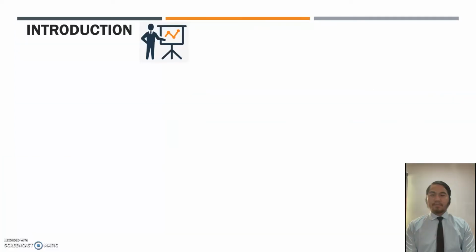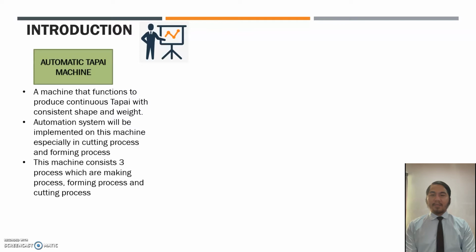Introduction. Automatic tapai machine is a machine that functions to produce continuous tapai with consistent shape and weight. Automation system will be implemented on this machine, especially in cutting process and forming process. This machine consists of 3 processes, which are making process, forming process, and cutting process.